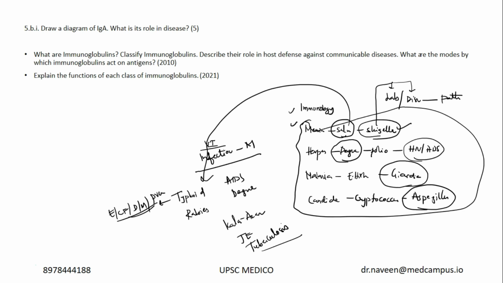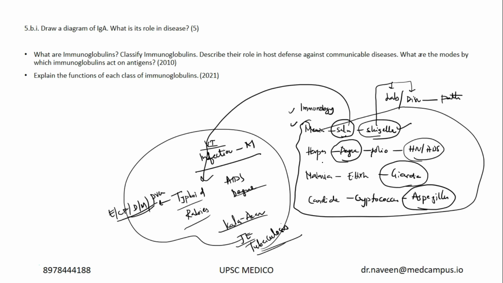So only diseases like AIDS, dengue, Kala Azar, Japanese encephalitis, tuberculosis, rabies and typhoid should be dealt with in detail, whereas these diseases, herpes, polio, malaria, Entamoeba histolytica, candida, should be dealt with only from the microbiological point of view. So you should have that knowledge which a microbiologist will possess. Otherwise, for the other organisms given in the syllabus of infectious diseases, you should have in-depth knowledge of etiology, clinical features, diagnosis, management, and preventive aspects. So that is very important.